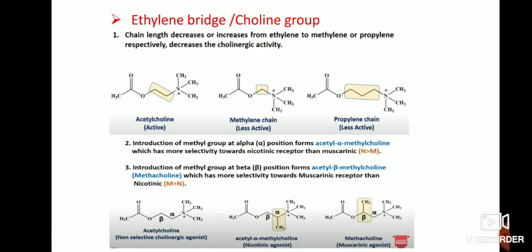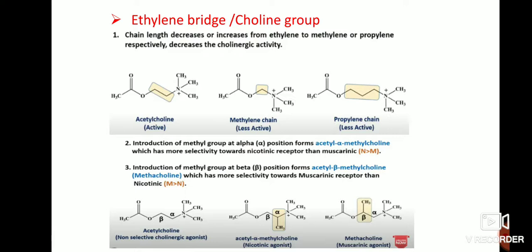Coming to the ethylene bridge, a chain length decrease or increase from ethylene to methylene or propylene respectively decreases the cholinergic activity. Acetylcholine has two CH2 groups present in the middle. If more than two or less than two are present, it will change the activity. For example, acetylcholine is active because it has two CH2 groups. Next, the structure having only one CH2 group, a methylene chain, has less activity. The third compound shows three CH2 groups, a propylene chain. This type of compound is less active when compared to acetylcholine.